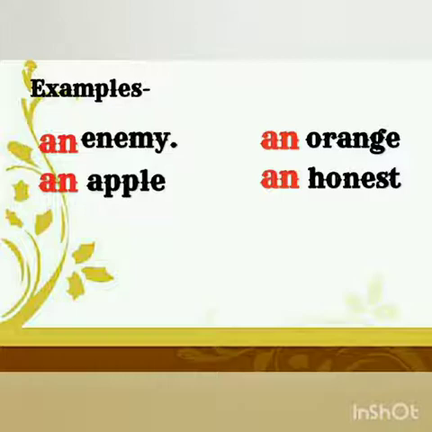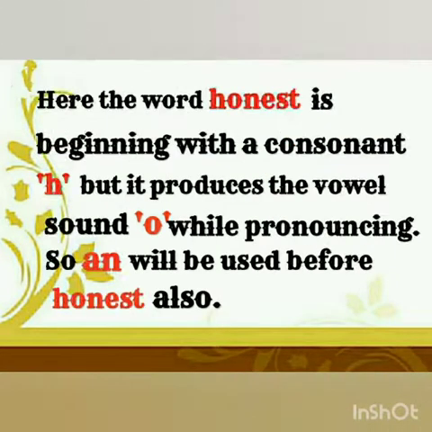Here the words enemy, orange, and apple, all the three are beginning with a vowel and are producing the vowel sound, while the word honest is beginning with the consonant H, but it produces the vowel sound of O while pronouncing it. So An will be used before honest.